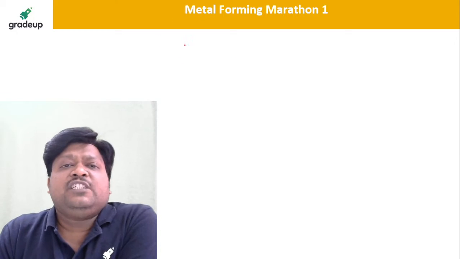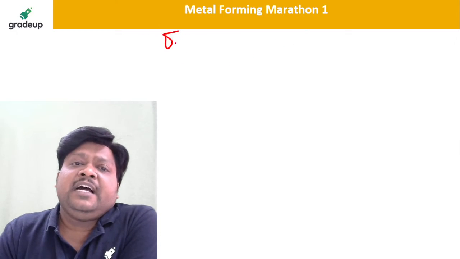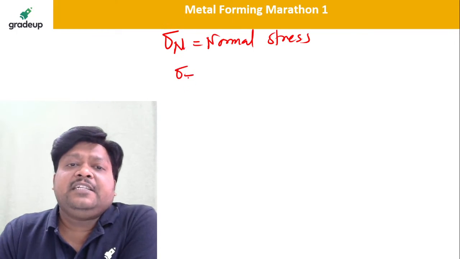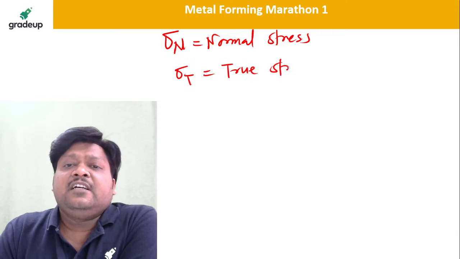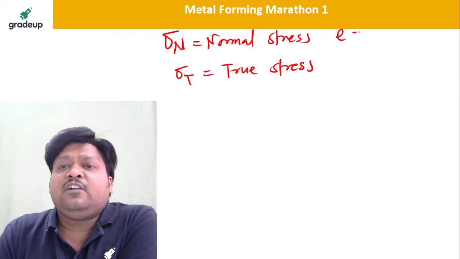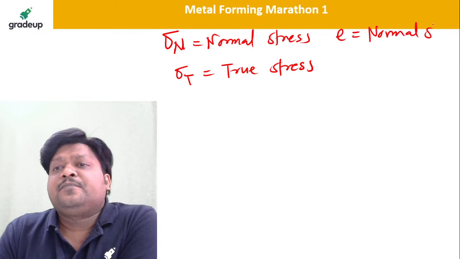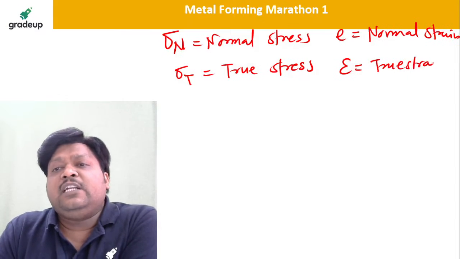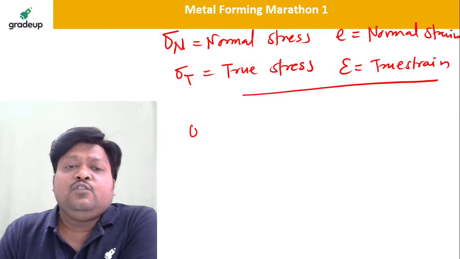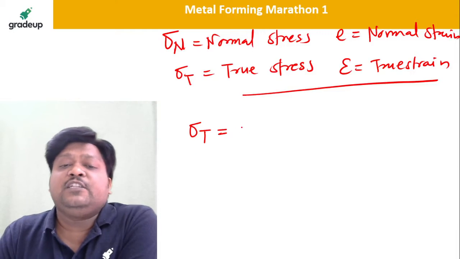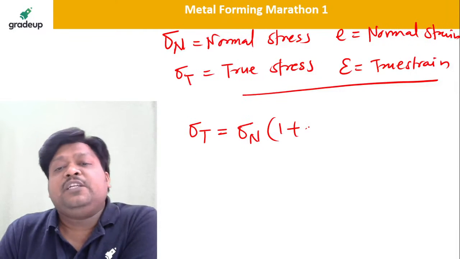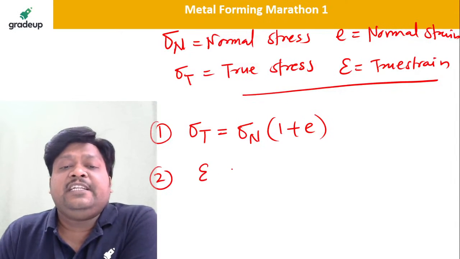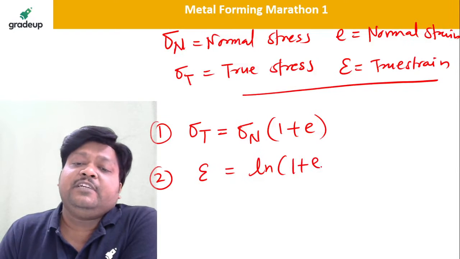Now come to the stress and strain relation. Sigma n is the nominal or normal stress, you know very well, and sigma t is the true stress or instantaneous stress. Epsilon or E is the nominal or normal strain. If I take epsilon as the true strain, you know the relationship between these. Sigma true is equal to sigma nominal into bracket 1 plus E. This is one very important formula. Then for the strains, the true strain is equal to ln of 1 plus E. This is also a very important relationship.